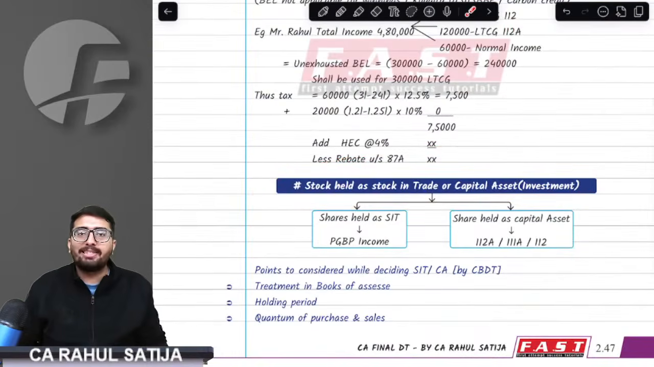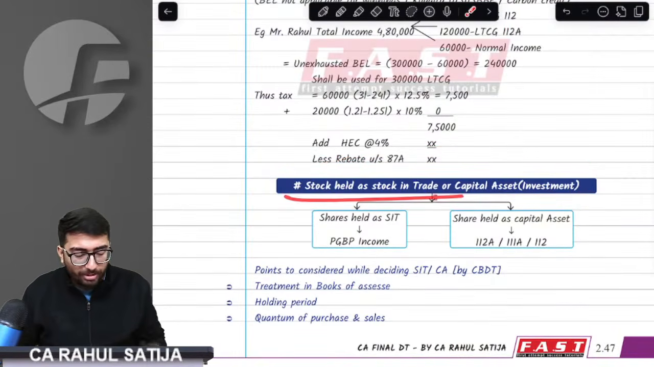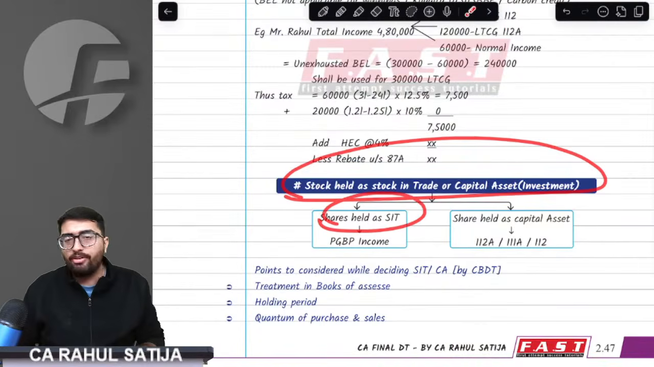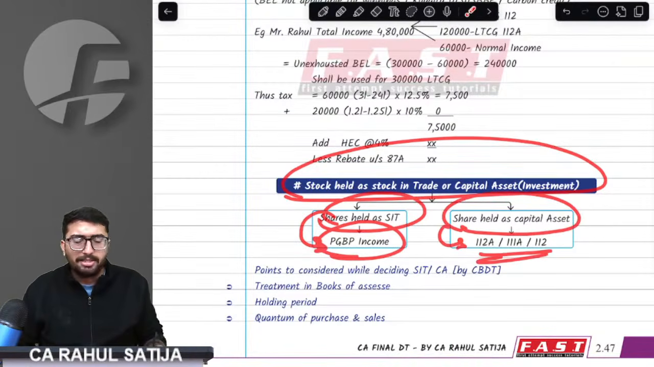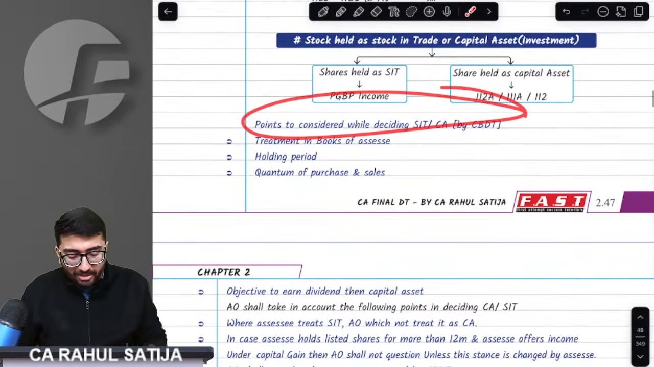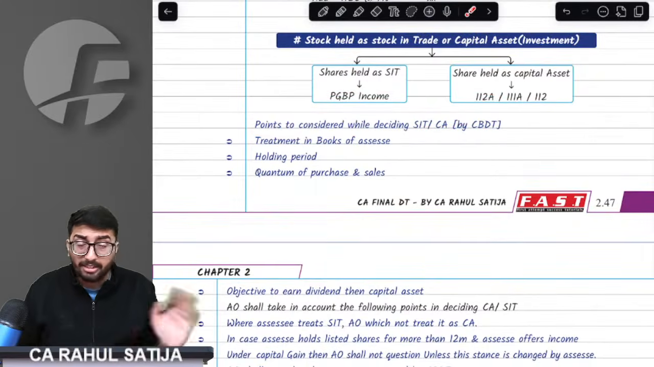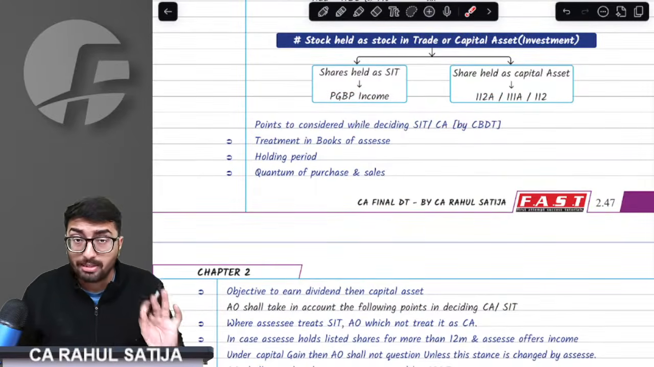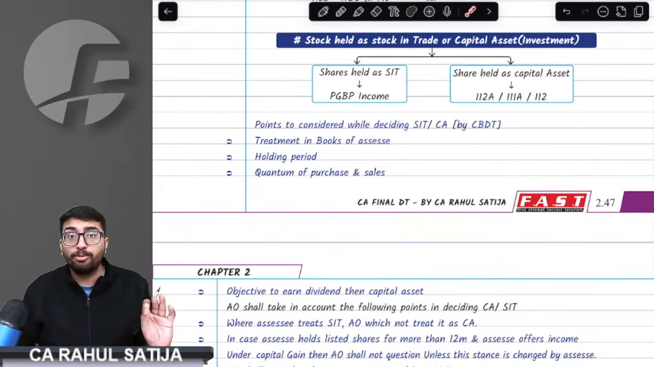Sir, when is an asset considered to be stock in trade, and when is an asset considered to be a capital asset? Why is it important? Because if it is stock in trade, then it is PGBP. If it is a capital asset, then it is considered as capital gain. Sir, how do we decide that? We have four basic pointers. Exempt income is yet to be done. Listen to these points carefully. We have some important pointers yet to be discussed.